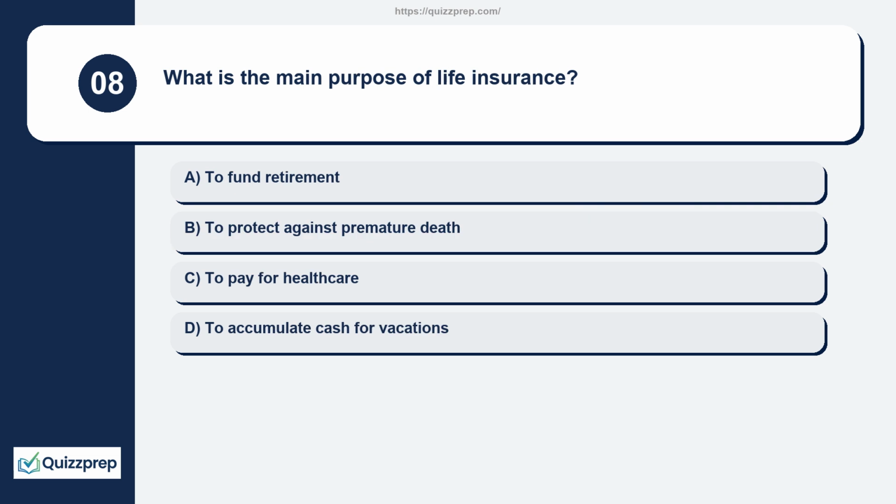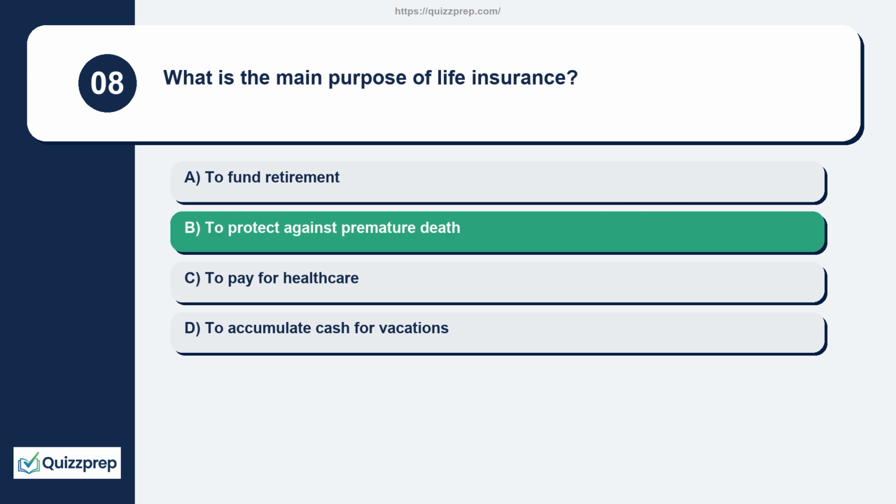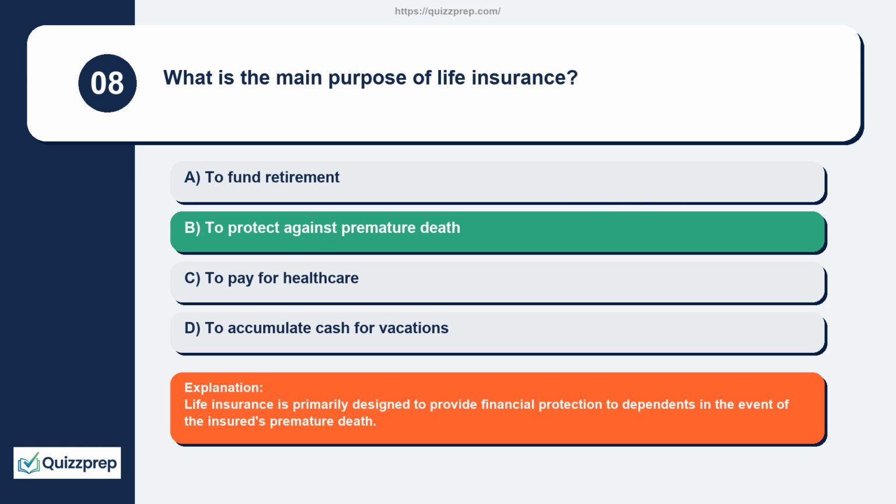Question 8. What is the main purpose of life insurance? To fund retirement, to protect against premature death, to pay for healthcare, to accumulate cash for vacations. Life insurance is primarily designed to provide financial protection to dependents in the event of the insured's premature death.